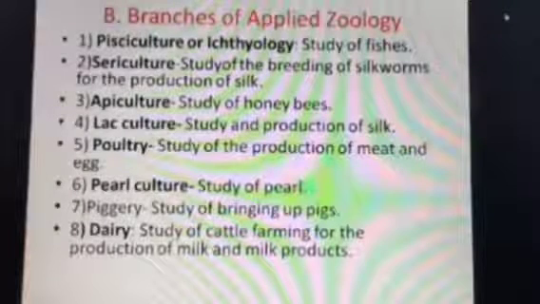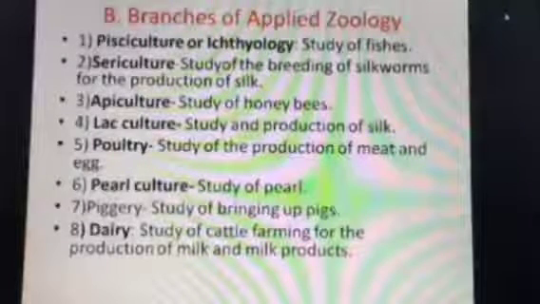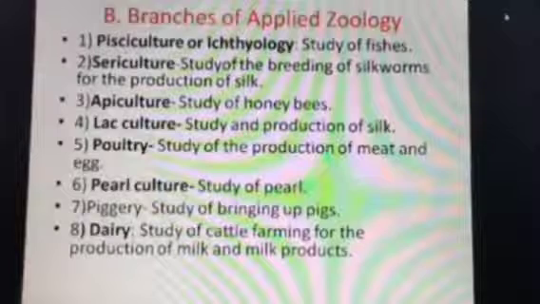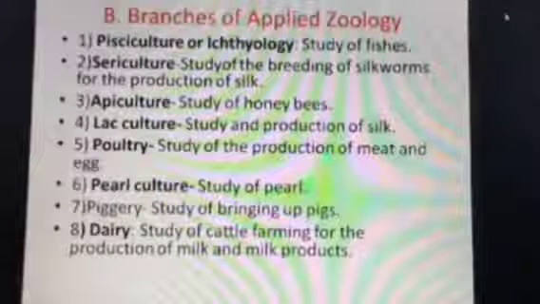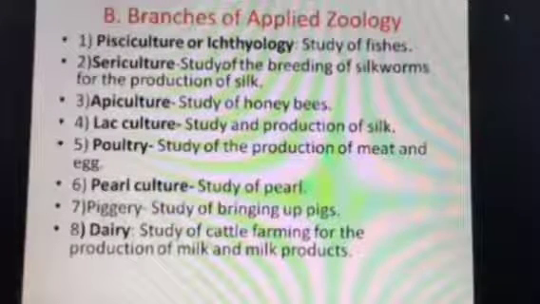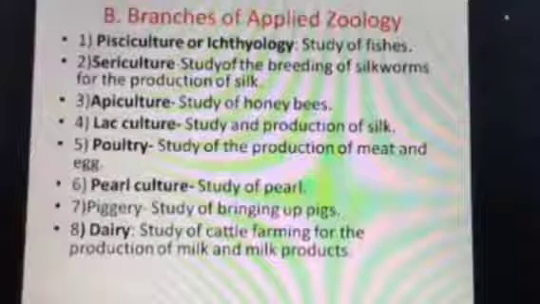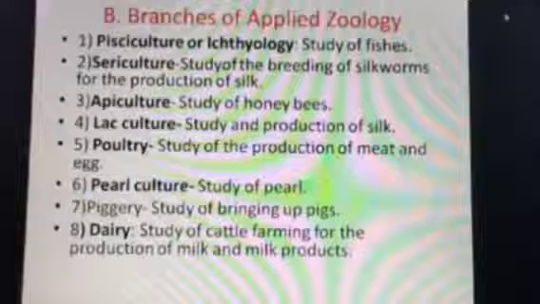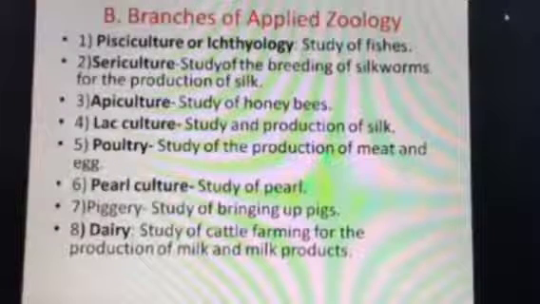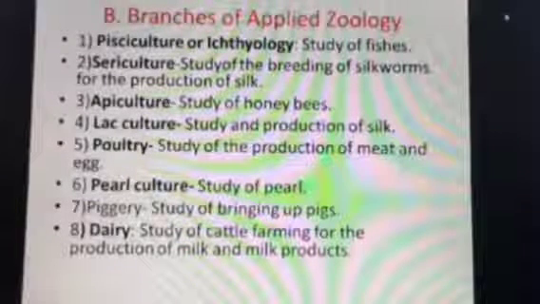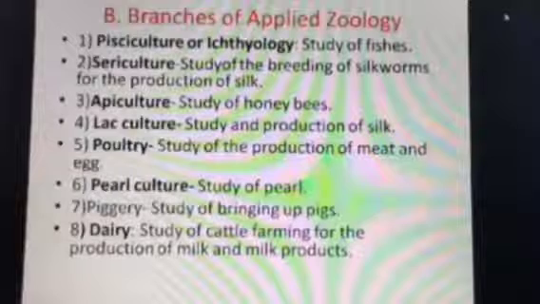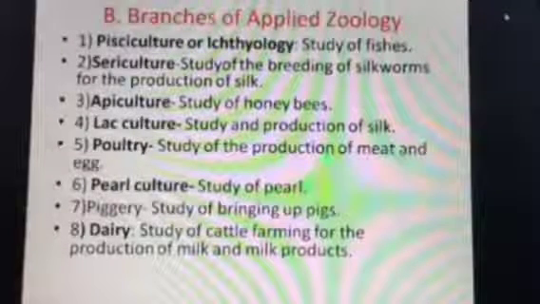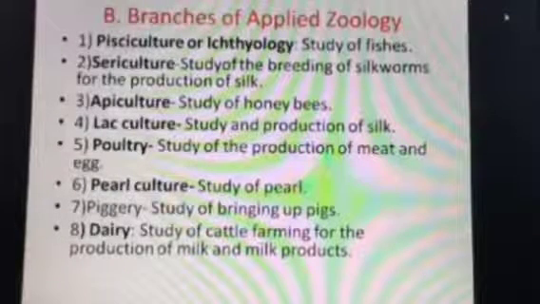What is a pearl? Many people used to wear a ring on their finger. What is called mukta and all these things. Mukta. So this mukta is called pearl. So other pearls are also there. So the study of this pearl, it is of animal origin. So the study of this pearl is called pearl culture. How do you want to culture? Pearl culture and all these things.